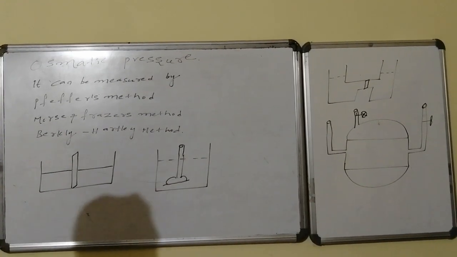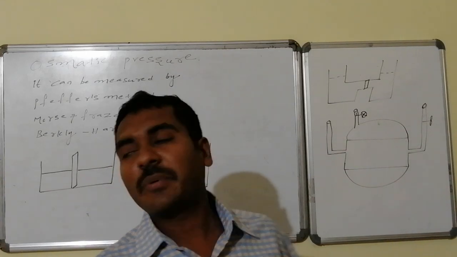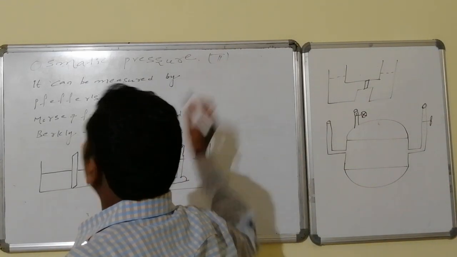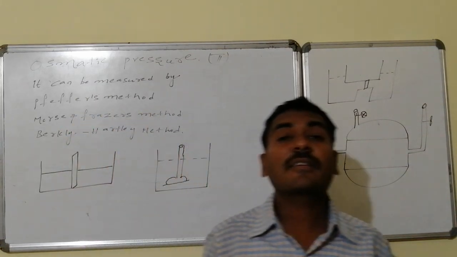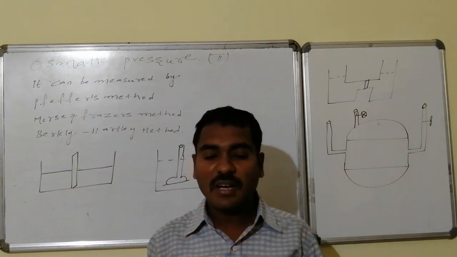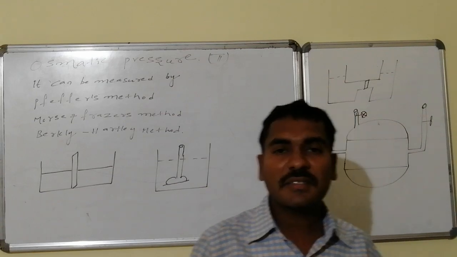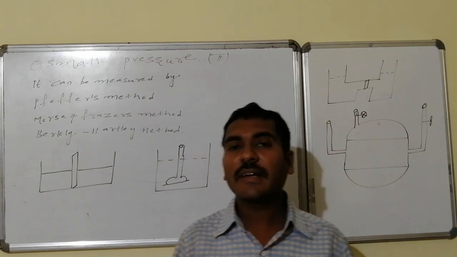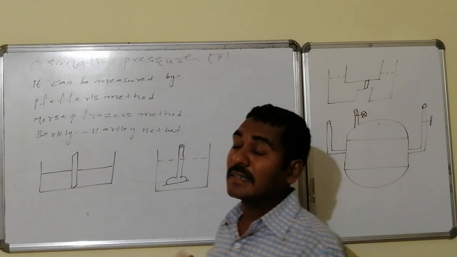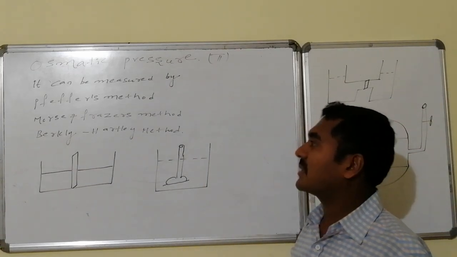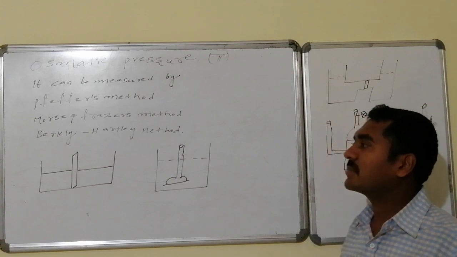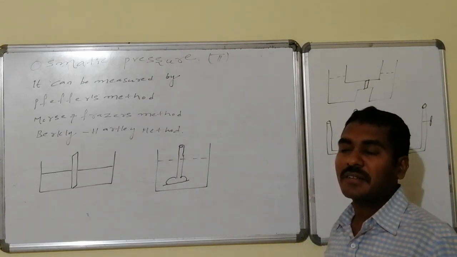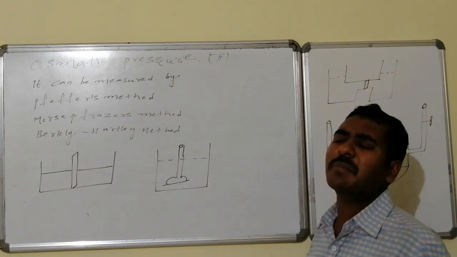The last colligative property is the osmotic property, osmotic pressure, and it is indicated by pi. It is a non-relevant colligative property. On its own, it is a colligative property. It is not a comparison property. Hence, it is an independent colligative property. It can be measured by Pfeffer's method, Morse and Fraser's method, and also by the Berkeley and Hartley method. All methods include the same logic.